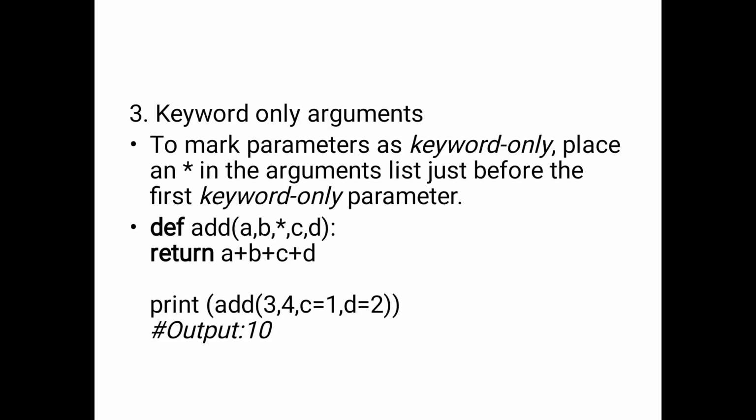If we perform the addition operation, the output is 10. Why? Because keyword-only is the restriction, but all values are calculated: 3 plus 4 is 7, 7 plus 1 is 8, 8 plus 2 is 10. So here only the keyword is important, nothing about values. All the values are calculated and perform the addition operation.